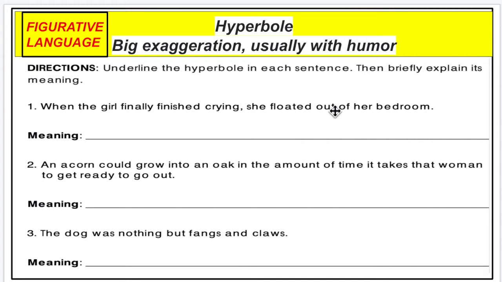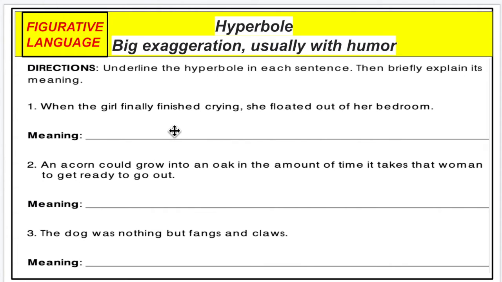What is hyperbole? Hyperbole is a figurative language. It's a part of speech. What does it mean? Well, it means big exaggeration, usually with humor. We have this worksheet where you have to be able to identify the hyperbole and what each sentence means. Instructions or directions: underline the hyperbole in each sentence, then briefly explain its meaning.